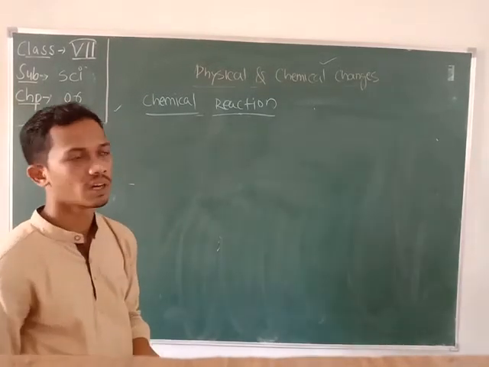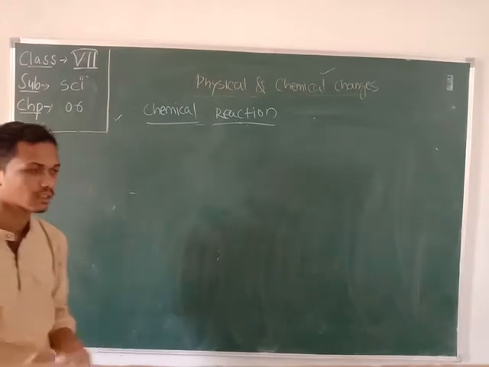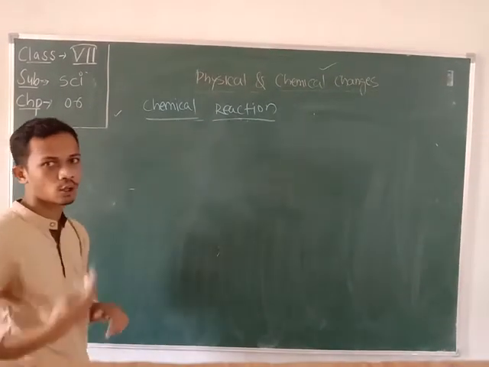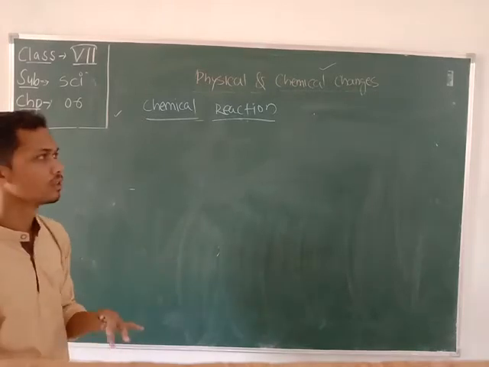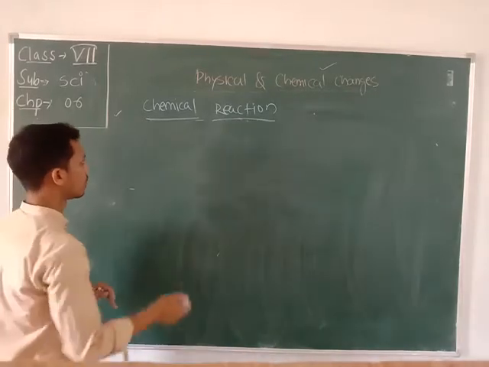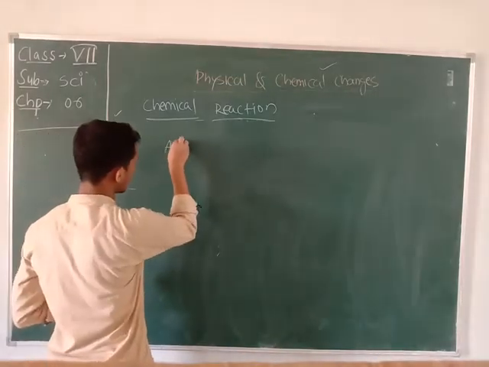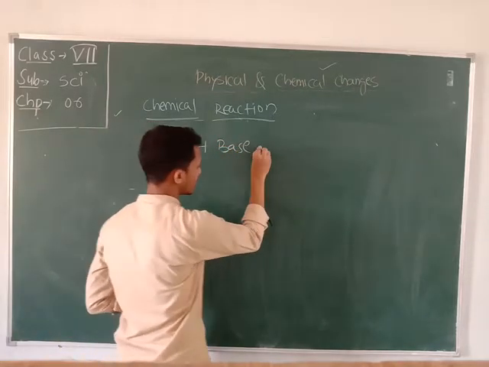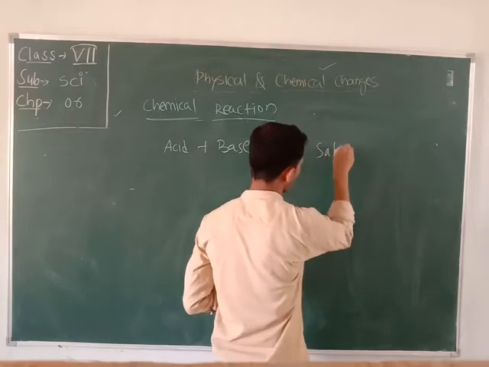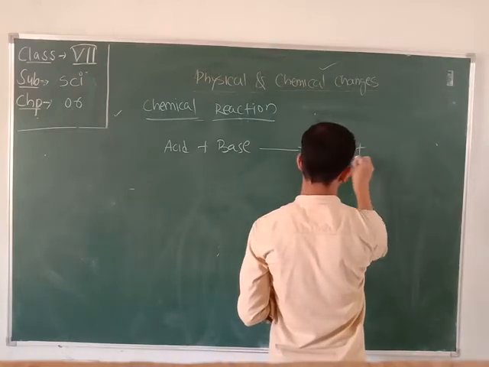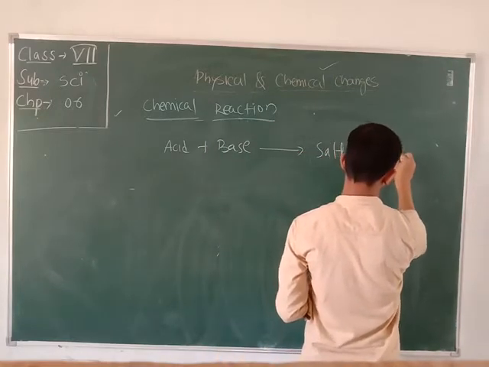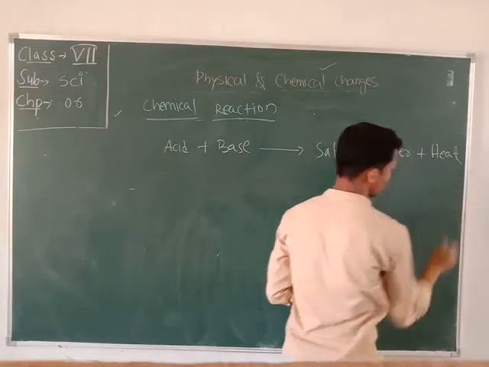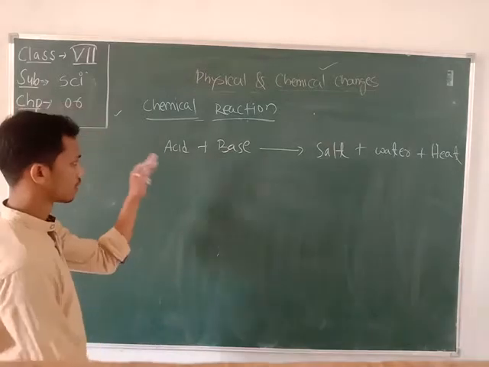Suppose we take the example of the production of salt, the process of formation of salt. How is the salt formed? Whenever an acid reacts with a base, it forms salt and water and also produces heat.